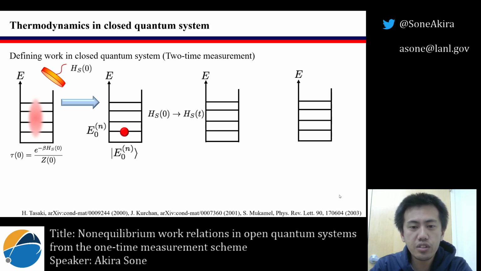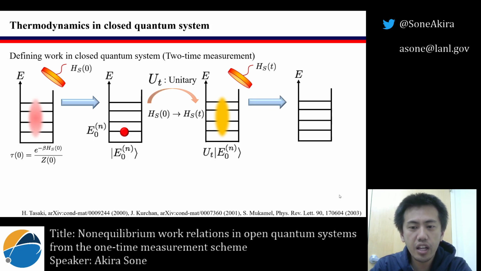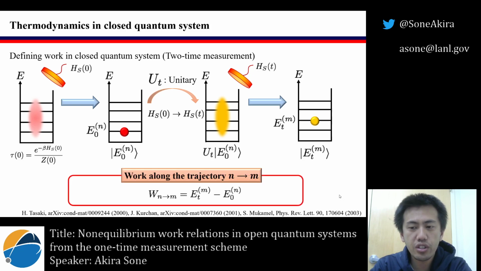In the closed quantum systems, the eigenstate is evolved under the unitary operation, and at time t, we measure the system with the final Hamiltonian. Then again, the wave function collapses into a certain eigenstate of the final Hamiltonian with a certain probability. Since there is no interaction between the system and the bath, the work along the trajectory n to m is just the internal energy difference.